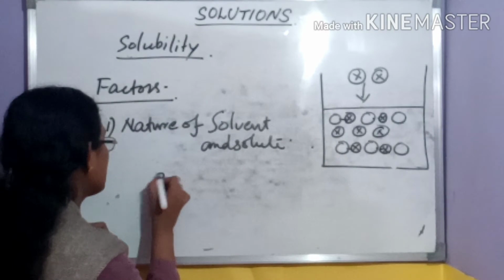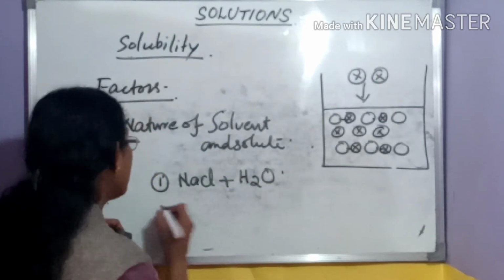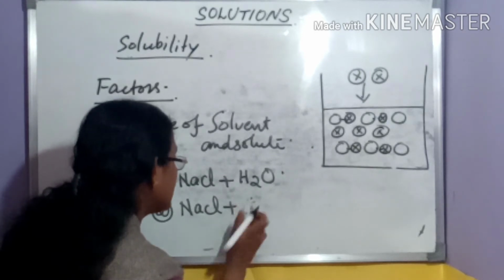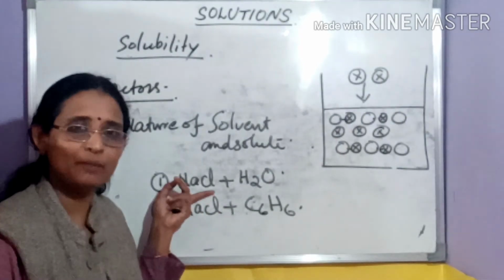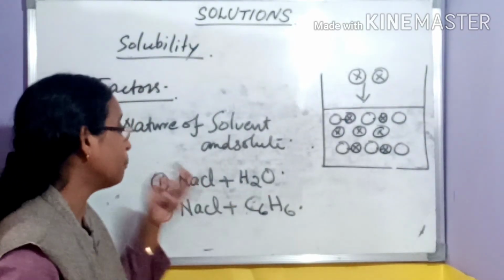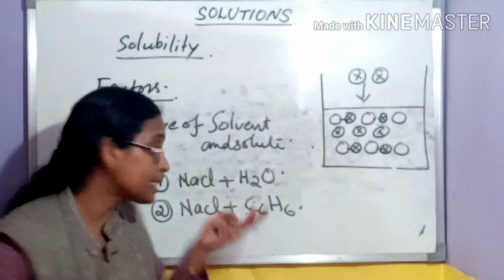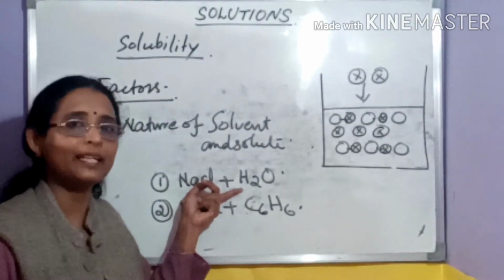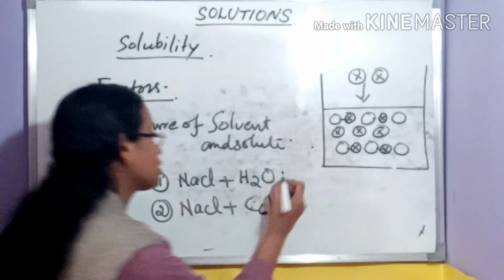For that, first we are considering two systems. One is the sodium chloride plus water system, and the second one is the sodium chloride benzene system. What's the difference between these two? Here the solute is sodium chloride and the solvent is water. You know that there is the possibility of making hydrogen bonds or the same intermolecular forces, and a solution is possible in this case.